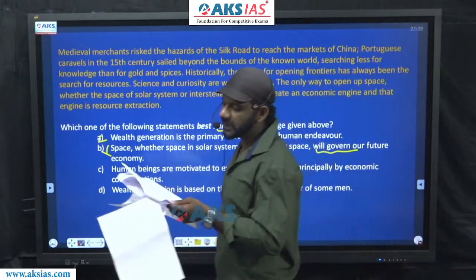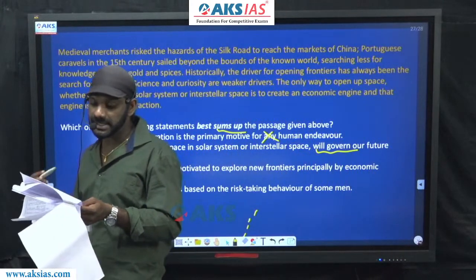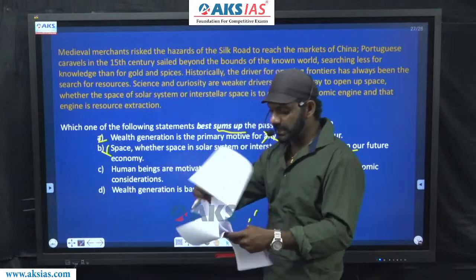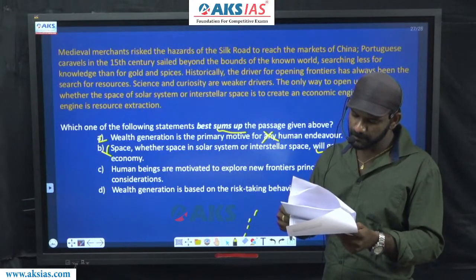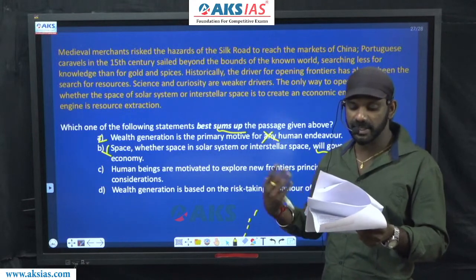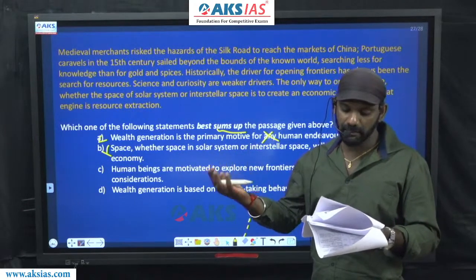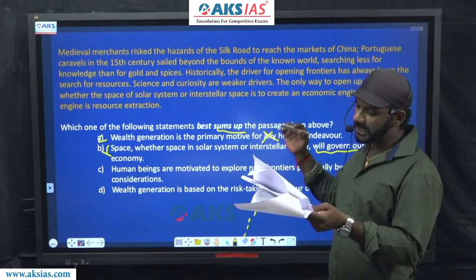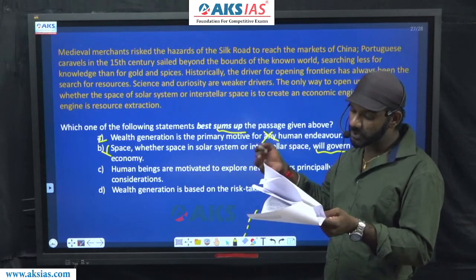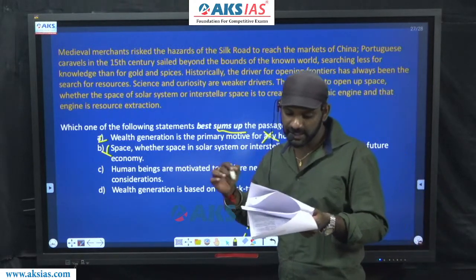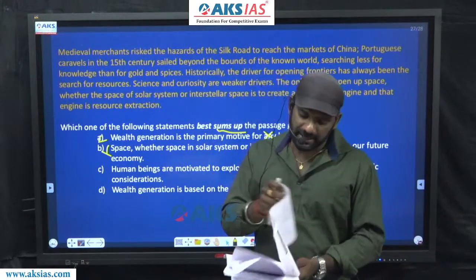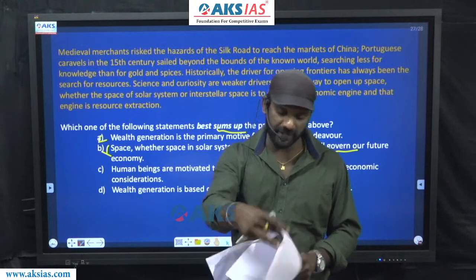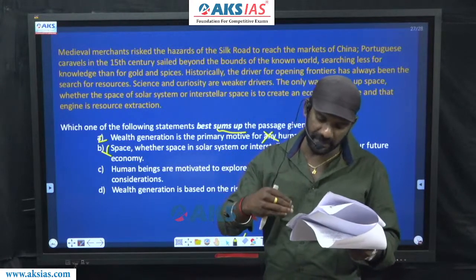Human beings are motivated to explore new frontiers principally by economic conditions. Yes, the paragraph says, medieval merchants risked the hazards of the Silk Road to reach the markets of China. Portuguese caravels in the 15th century sailed beyond the bounds of the known world, searching less for knowledge than for gold and spices. This idea is being described; in fact, the passage continues the same idea.